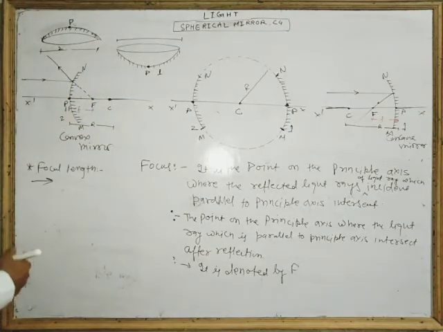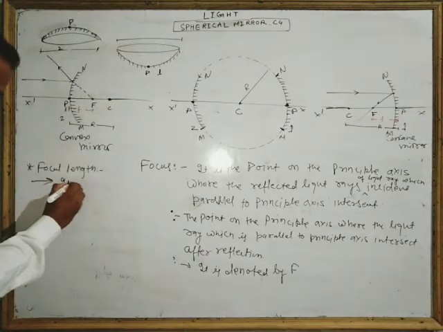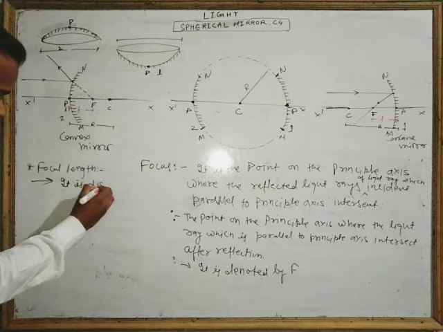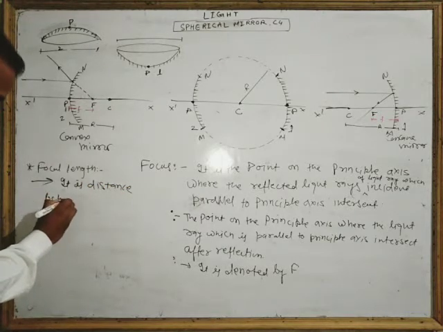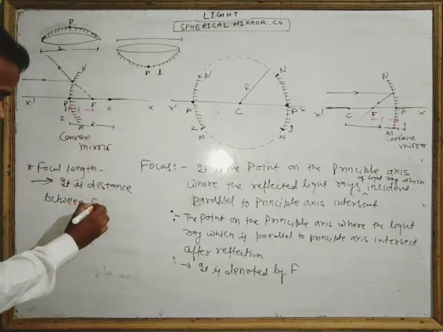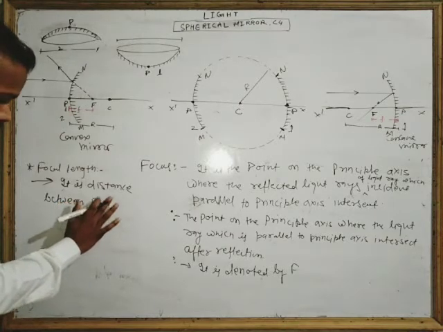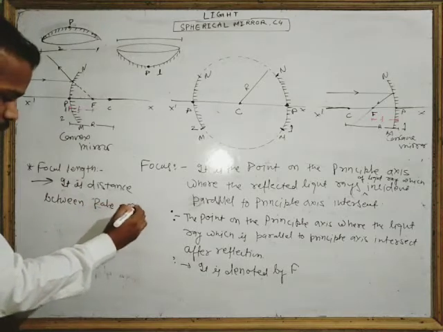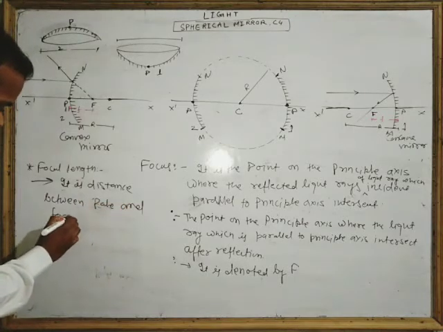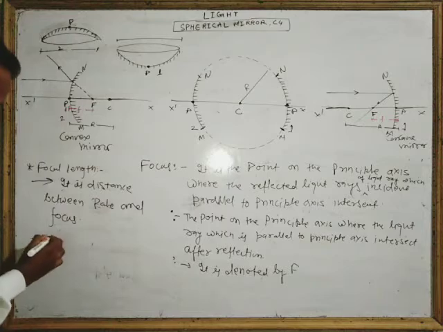Very easy. Focal length is the distance between pole and focus.